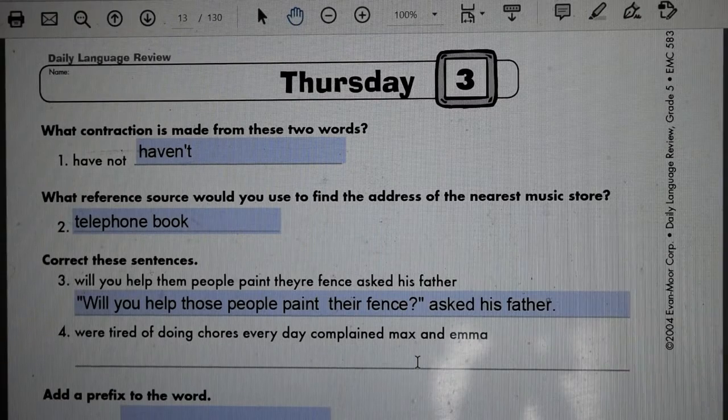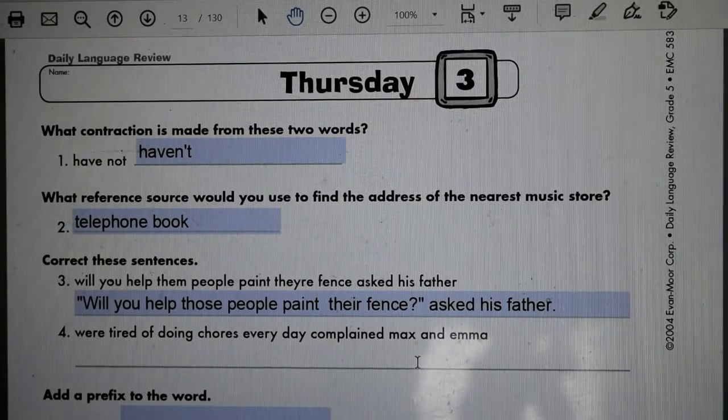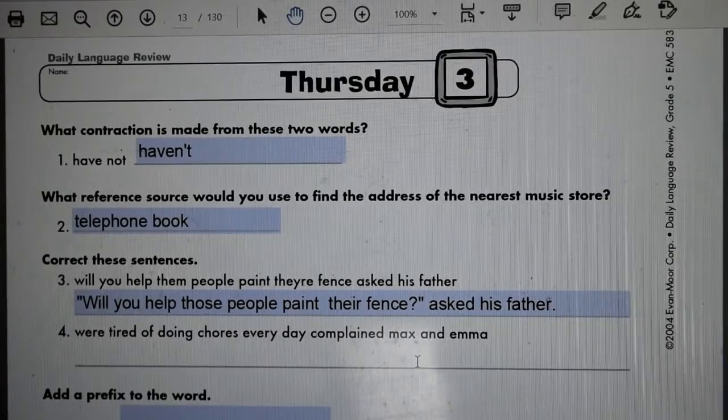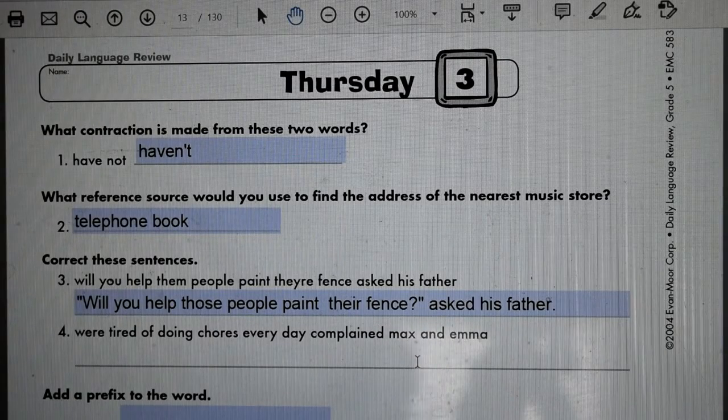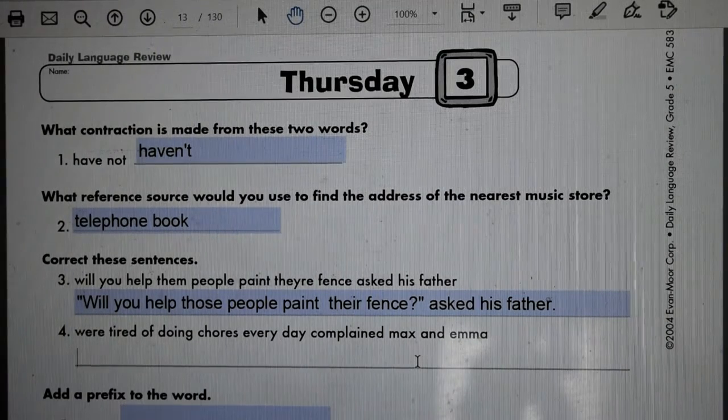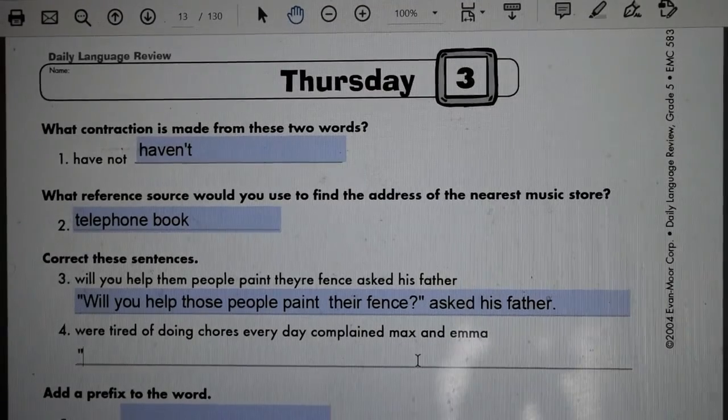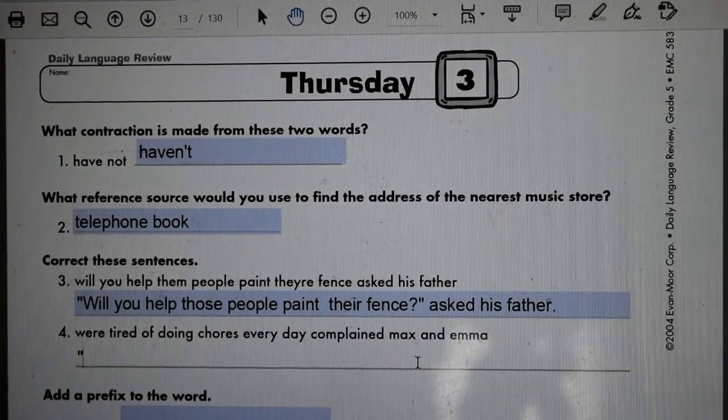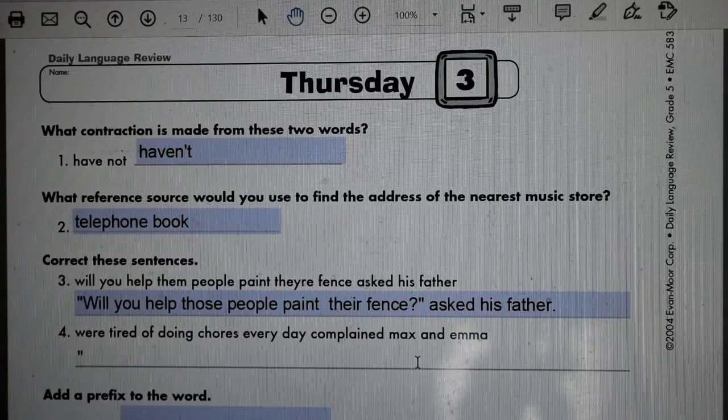Number 4, we're tired of doing chores every day, complained Max and Emma. So this is an interesting one too. It's dialogue, so it's someone speaking, so we're going to have to start with quotation marks. This first word, "were," is not how you spell it.